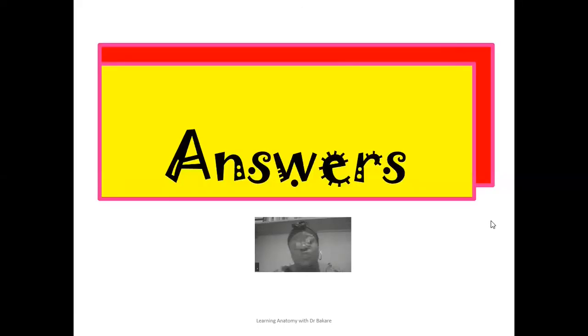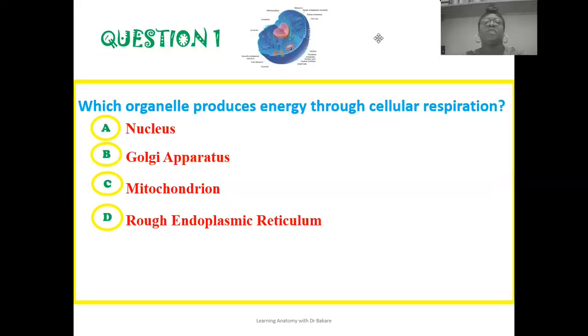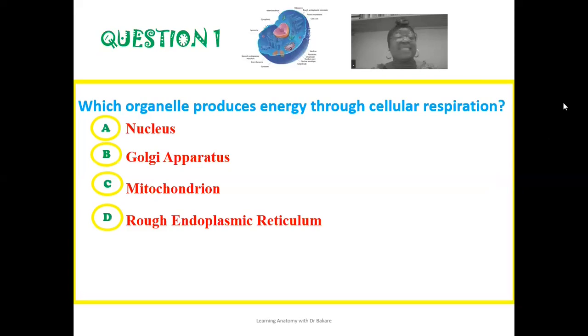So now let's go through the answer section where we'll be evaluating answers. For question 1, which reads: which organelle produces energy through cellular respiration? The correct option here is the mitochondrion. The mitochondrion is a cellular organelle that is responsible for cellular respiration.